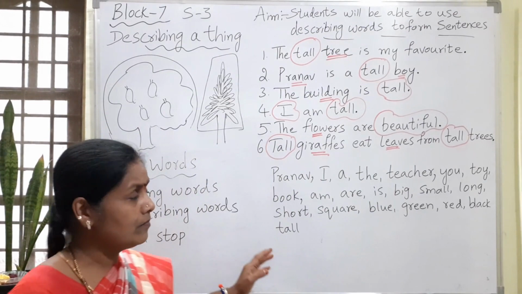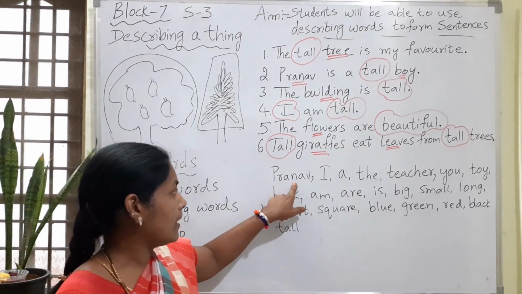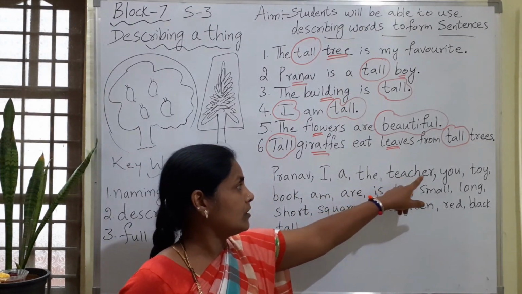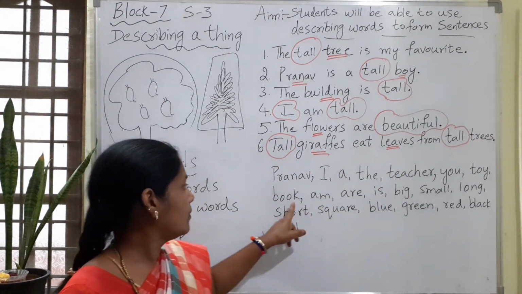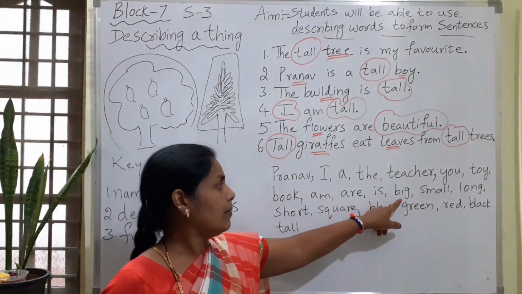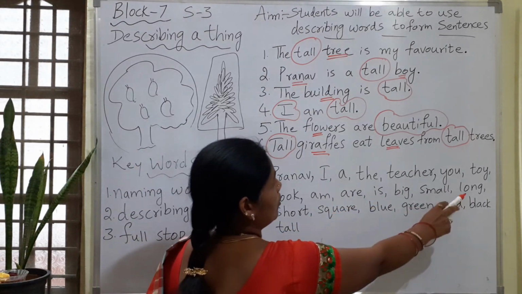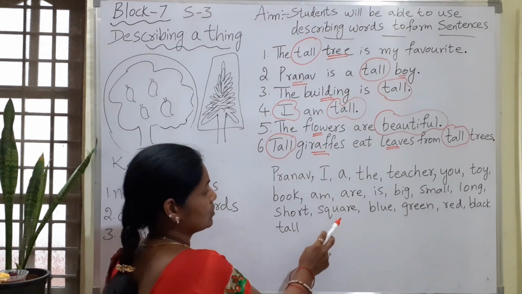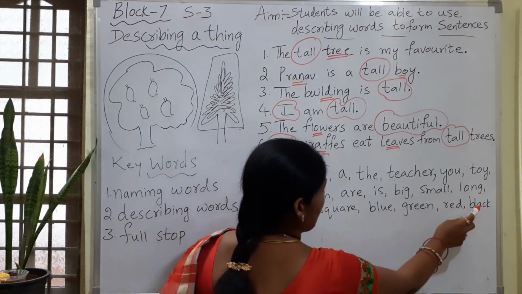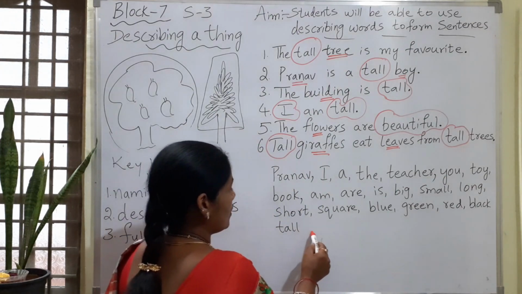Now here, if you look, I have written some words. What are they? Pranav, I, a, the, teacher, you, toy, book, am, are, is, big, small, long, short, square, blue, green, red, black, tall, and so forth.